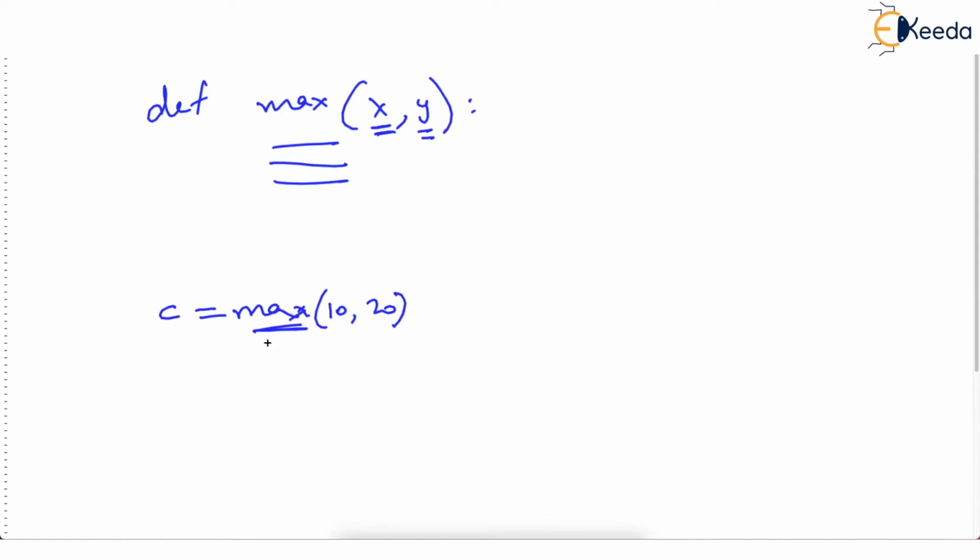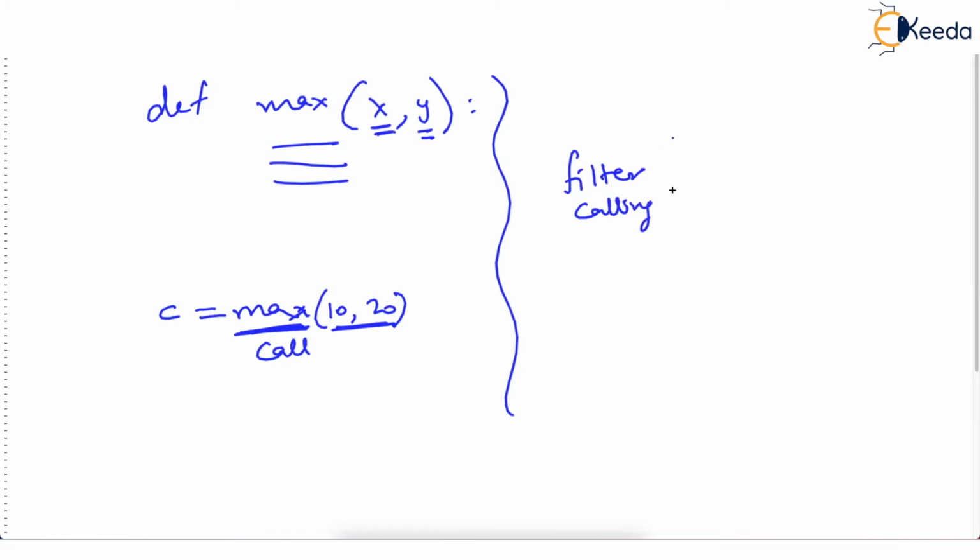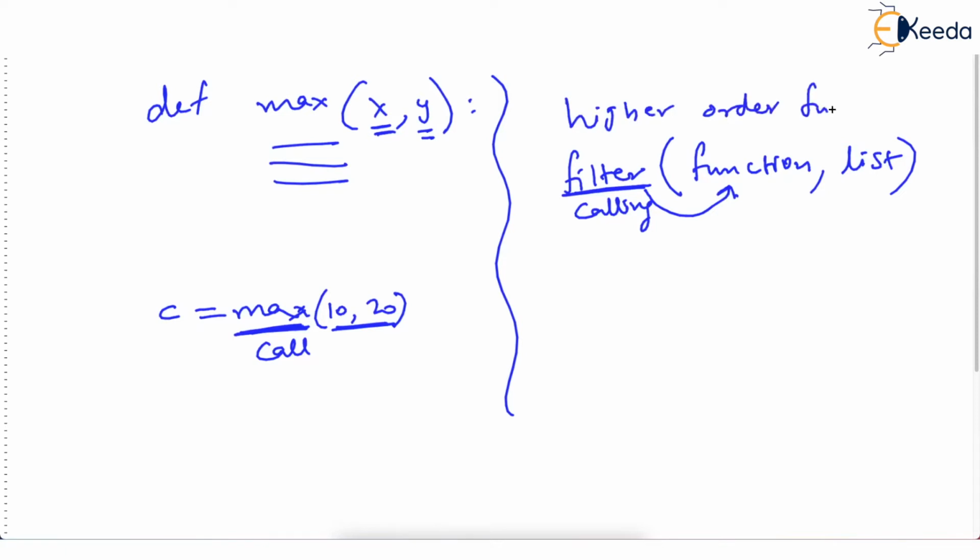So when we call this max function, what are we passing? Values. Okay. But can you imagine a function called filter? So we are calling this filter function, and while calling the filter function, we have to pass another function as the parameter. And the second parameter is a list. Such a function which takes a function itself as the parameter is called a higher order function. Higher order function in Python.